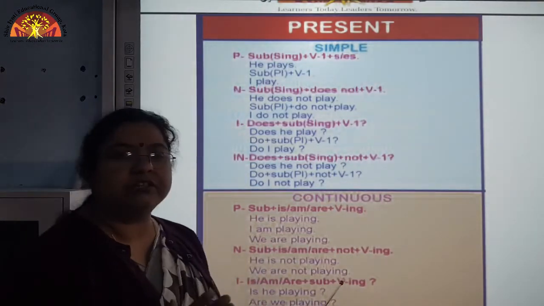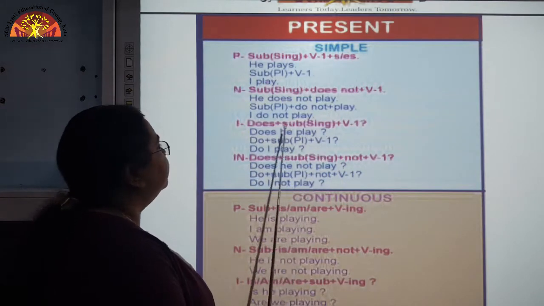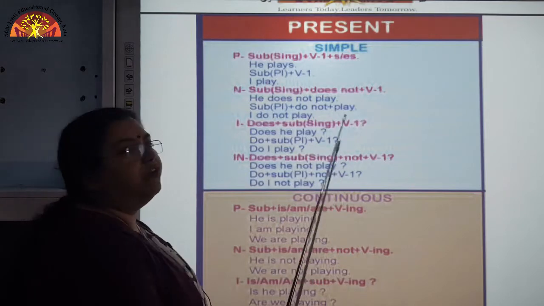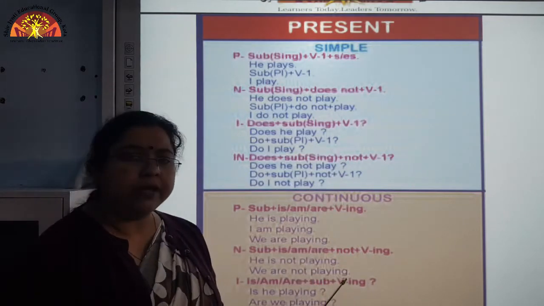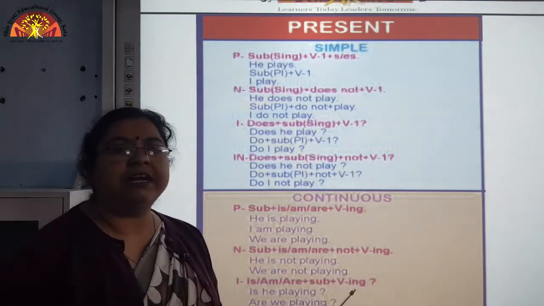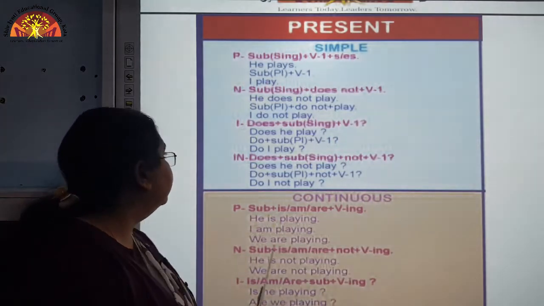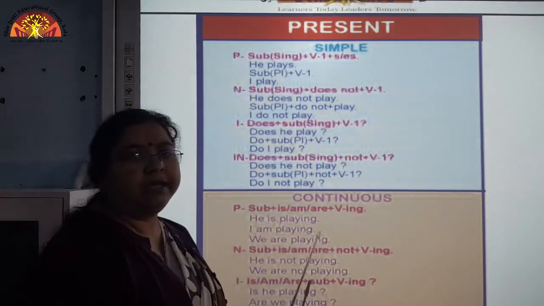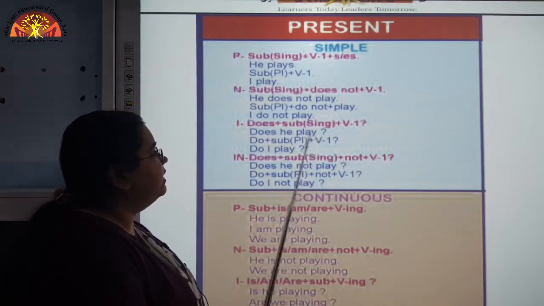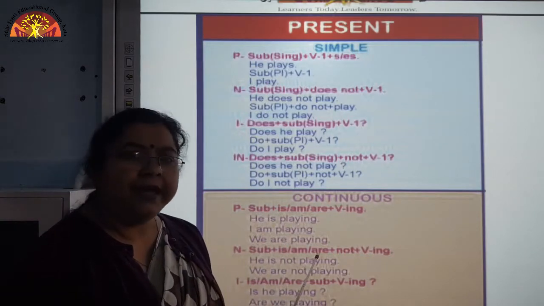Accordingly, we will use does or do. Then the subject, here we have used does, so subject in singular form plus verb first form. Then we place a mark of interrogation, that is how we end the interrogative sentence. So, does he play? Here we have not used s or es because we have already used a singular form of the helping verb.